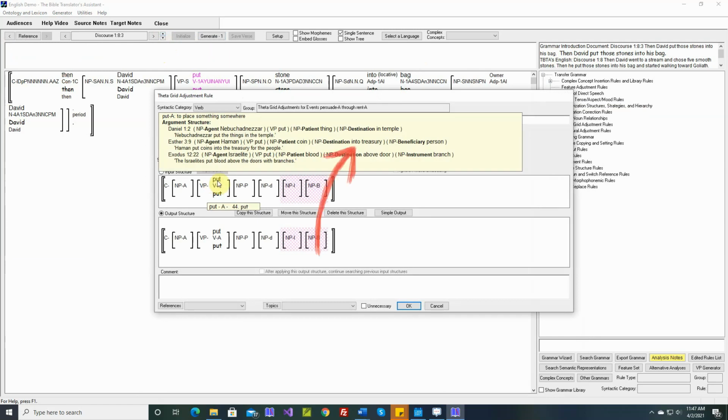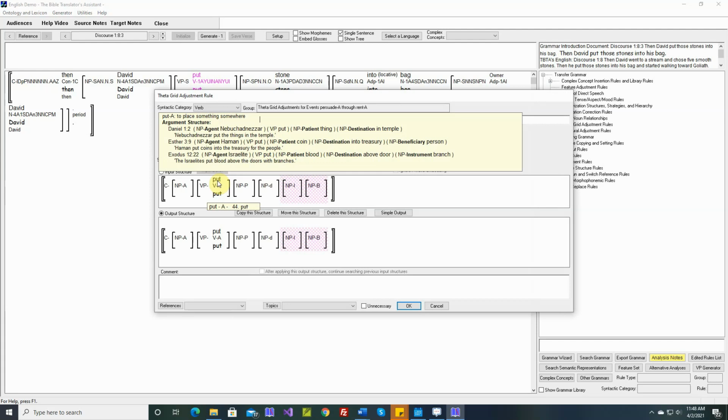Okay, put. Okay, the verb to put takes a destination noun phrase, and you can see there into treasury or in temple. For the destination noun phrase of put, when we build our source text for the Bible, we include a preposition. A few videos ago, I talked about the verb to live and how we include a preposition in the destination noun phrase for to live. Because we can say John lived near the lake, John lived under a bridge, John lived on a mountain. So we need to provide that preposition. And the same is true here for put.